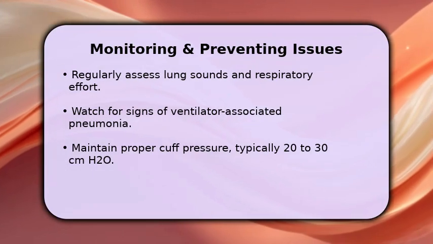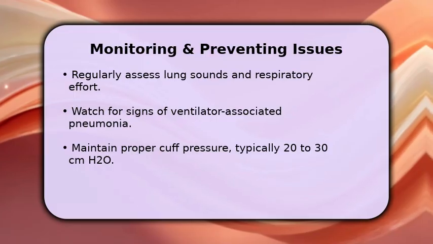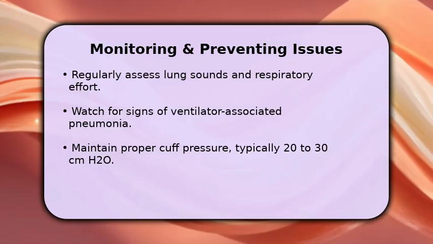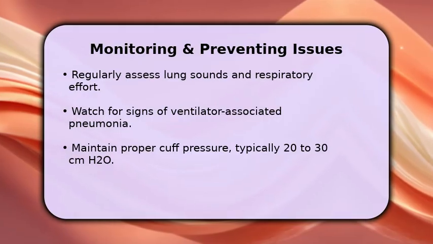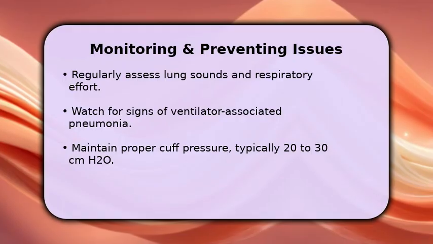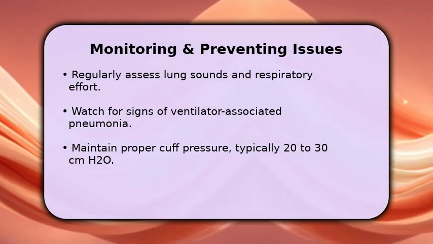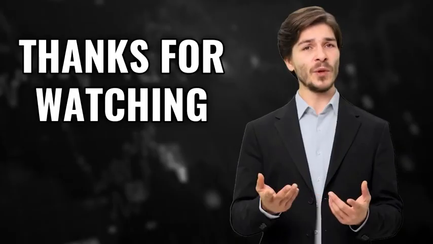Continuous monitoring helps prevent complications. Regularly assess lung sounds and observe respiratory effort for any changes. Be vigilant for signs of ventilator-associated pneumonia, such as fever or increased secretions. Maintain the endotracheal tube cuff pressure, typically between 20 and 30 centimeters of H2O, to ensure a good seal and prevent aspiration.